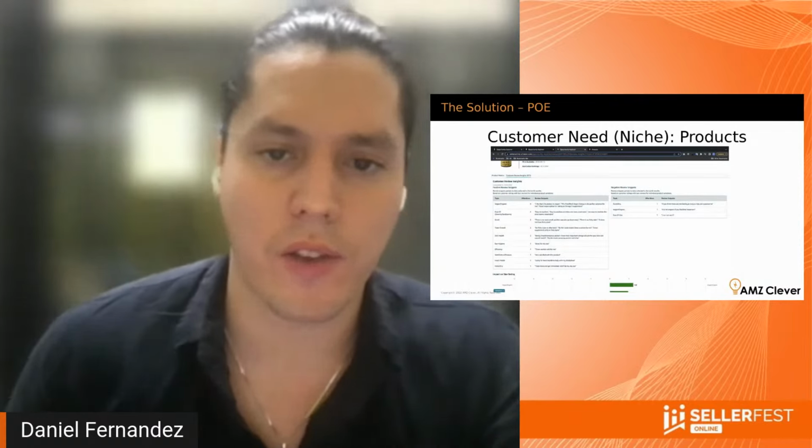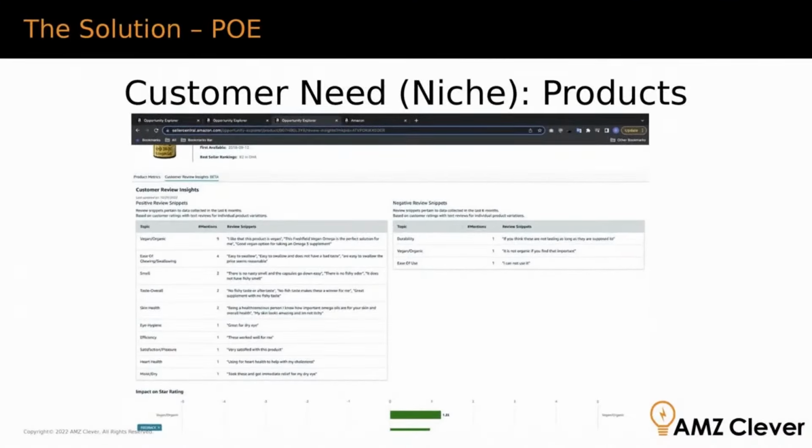So for example, if we see that first one, on the positive side, we have vegan, organic, and we have 9 mentions of positive reviews that are within this category. Then we have one there, ease of chewing, swallowing, smell, taste overall. So those are the different reasons, right, people like. Now, way at the bottom, I don't like it because they are just giving us one mention.